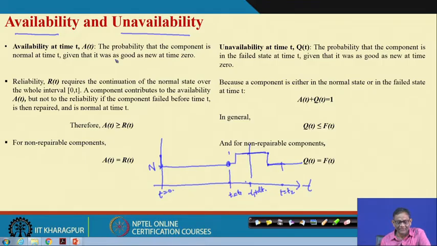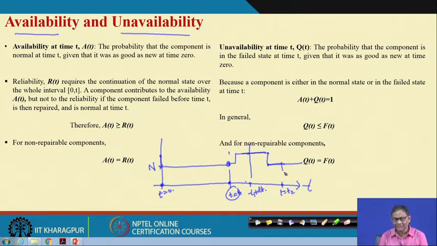Availability is the probability that the component is normal at time t, given that it was as good as new at time 0. So, at time t equal to 0, it was new, and now we are considering a time instant, let t equal to t here. What is the probability that it will be available here? If I say t equal to this, what is the probability that it is available here? You keep this in mind.